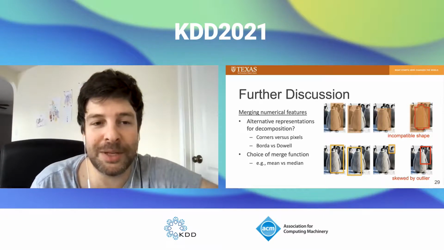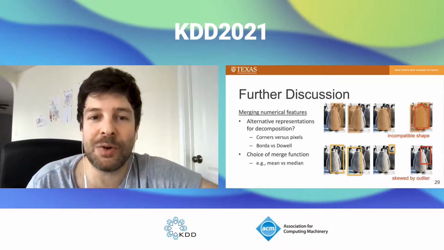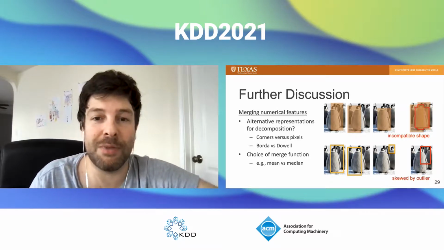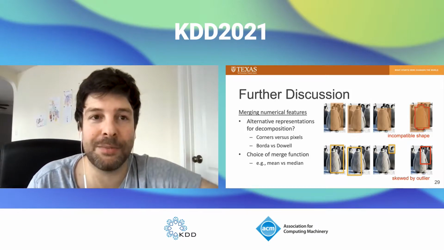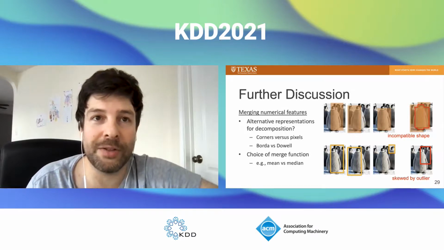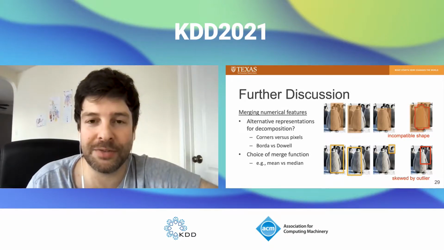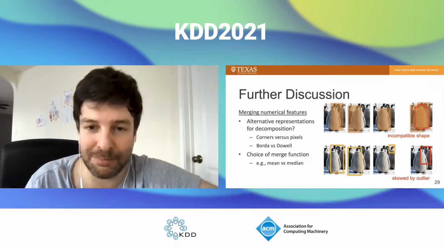So we talked a little bit about merging numerical features. And one question is, what are the different ways that you might represent complex labels, and how does this affect the merging? So for example, we used the XY coordinates of the corners of the bounding boxes for representing bounding boxes.